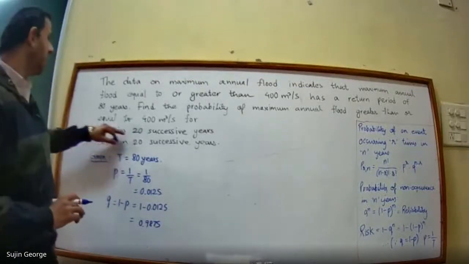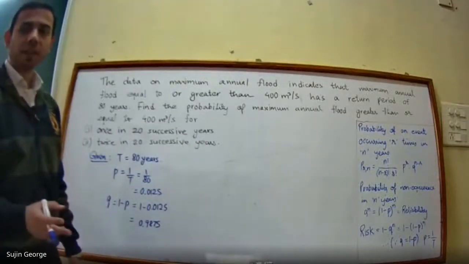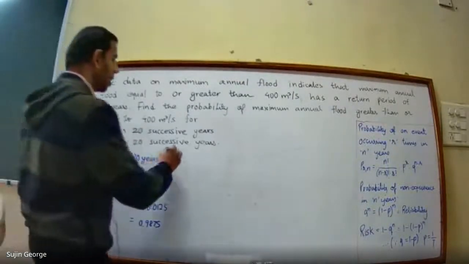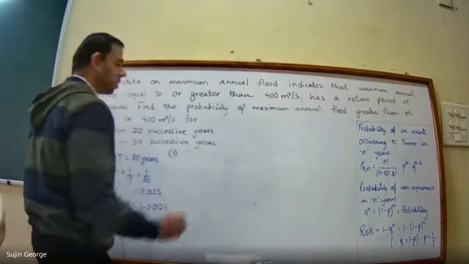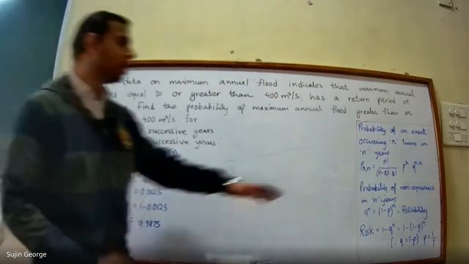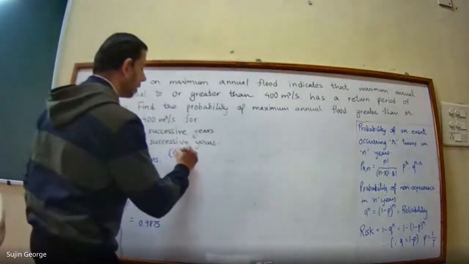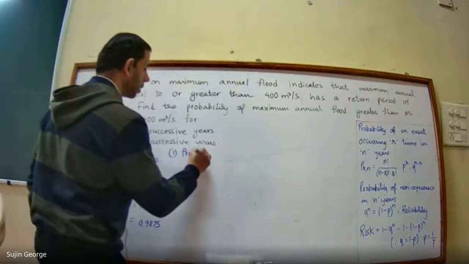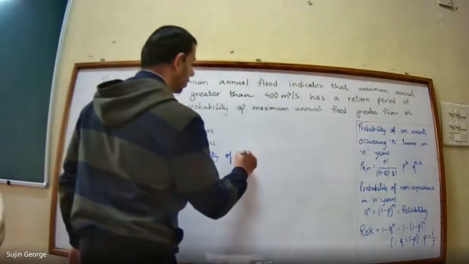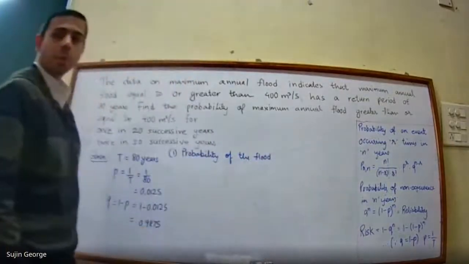Now, the first parameter that you have been asked is to calculate the probability of the flood once in 20 successive years. So let us go with the first formula. This is the basic equation. So, probability of the flood.